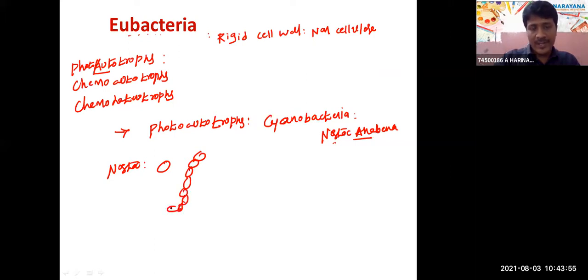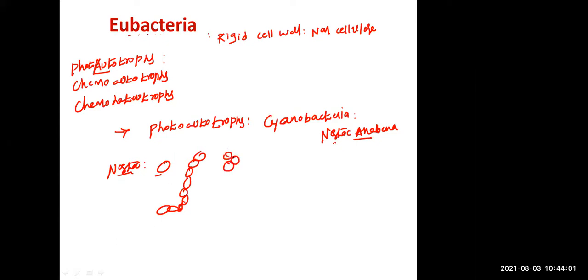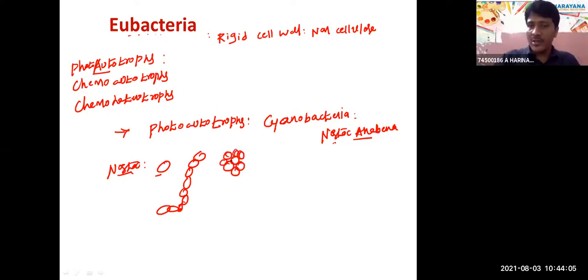Nostoc may be unicellular, filamentous or colonial. This one is a colonial form, this one is filamentous, and this one is the unicellular form.